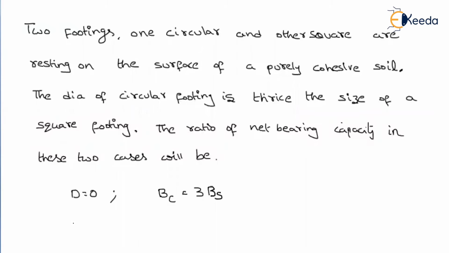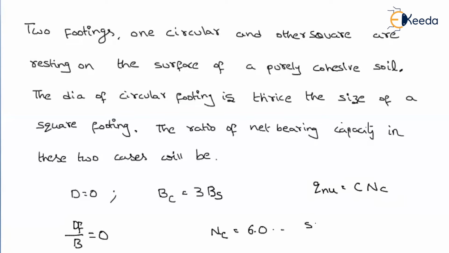So according to Skempton's theory, what is the Df by B ratio in both the cases? 0. Why? Because as the depth of the foundation is equal to 0, Df by B is also equal to 0. Then if you recall how we find the ultimate bearing capacity, that will be equal to C into NC, where C is constant. What about the NC value for square footing and also circular footing? If your Df by B is equal to 0, the NC value will be equal to 6.